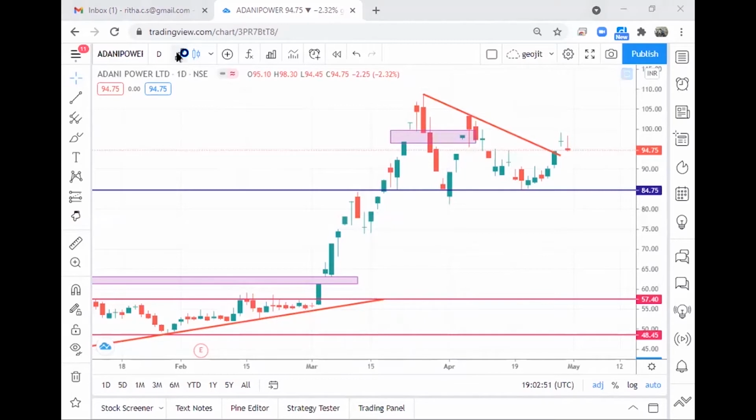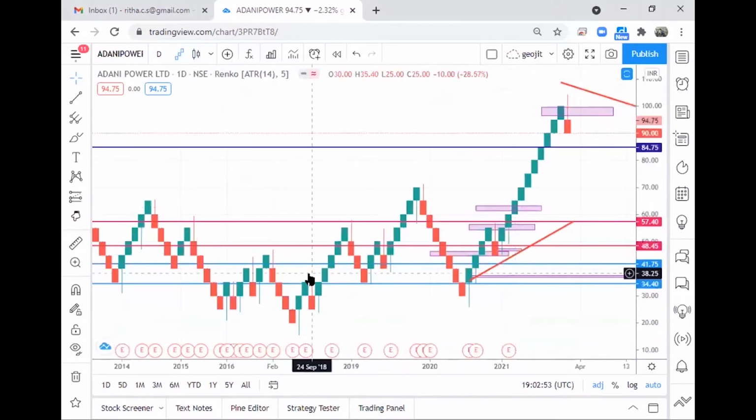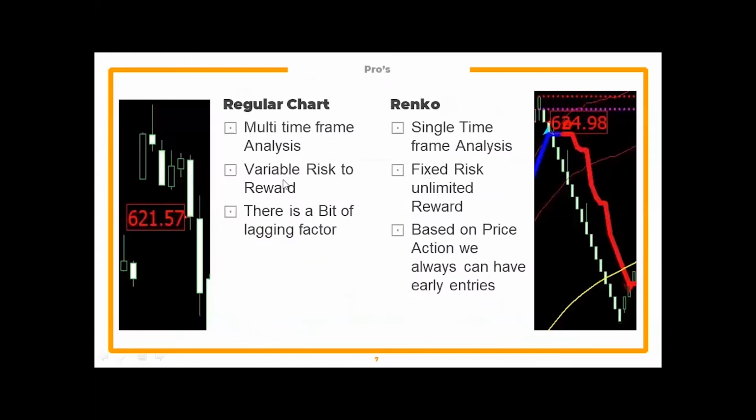What we are going to do in the Renko graph, we are going to use only one time frame, and we are going to look into the sizes of the bricks here, and we try to take the decision. This is one major thing. The second advantage here is the variable risk to reward ratio. In the regular chart and in the fixed chart, in the Renko graphs, it is quite different. Now let me show it to you what is that.